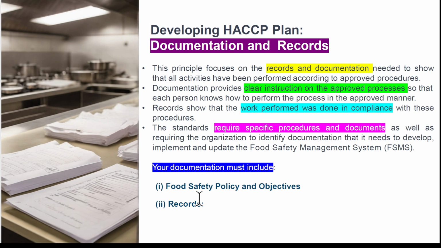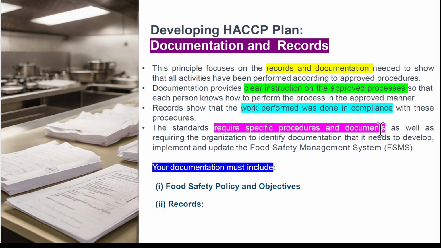The other aspect of developing a hazard plan in our company is that documentation and records must be present. This principle focuses on the records and documentation needed to show that all activities have been performed according to the approved procedures. Documentation provides clear instruction of the approved process so that each person knows how to perform the process in an approved manner. Records also show that the work performed was done in compliance with these procedures. The standard requires specific procedures and documents, as well as requiring the organization to identify documentation that needs to be developed.